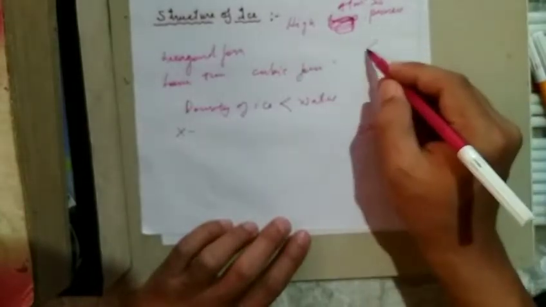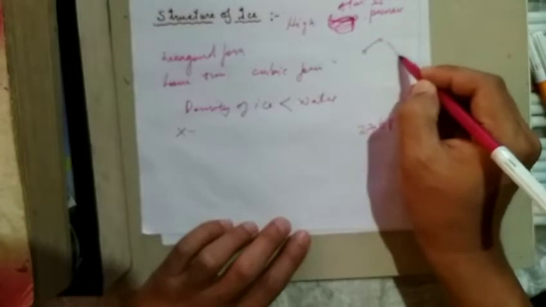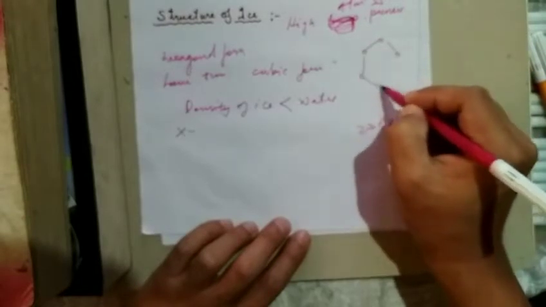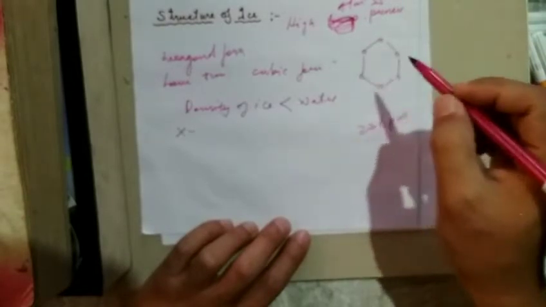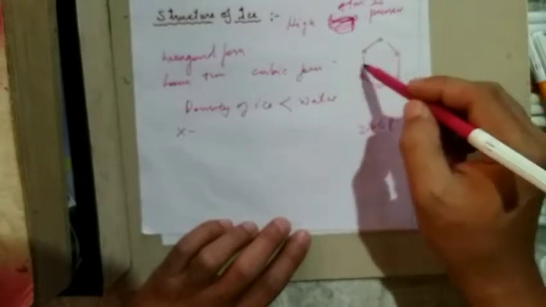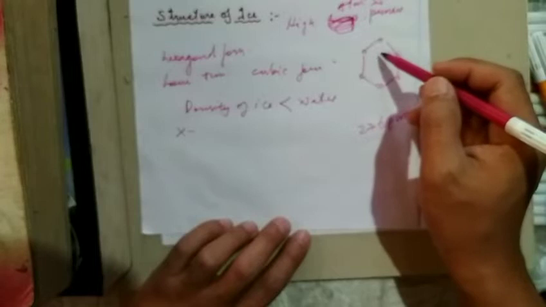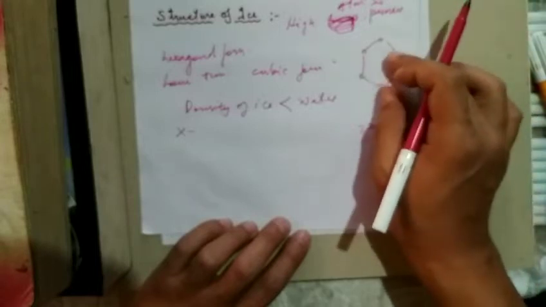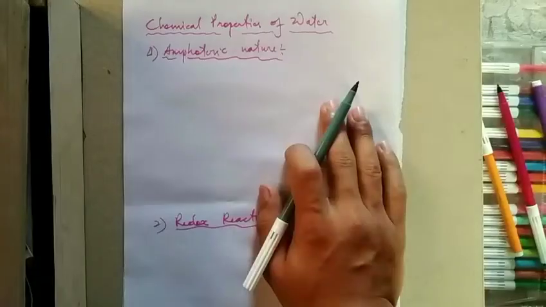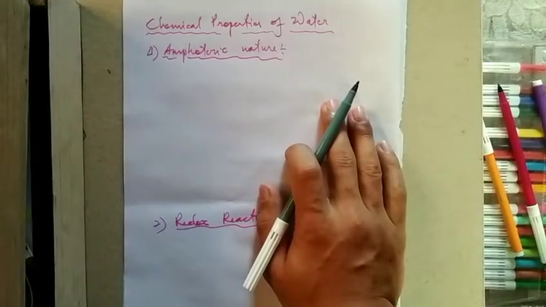So we have seen a somewhat tetrahedral structure. In that structure there are holes, empty spaces, that means. In that empty space it can hold some molecules also. Now we'll discuss the chemical properties of water.